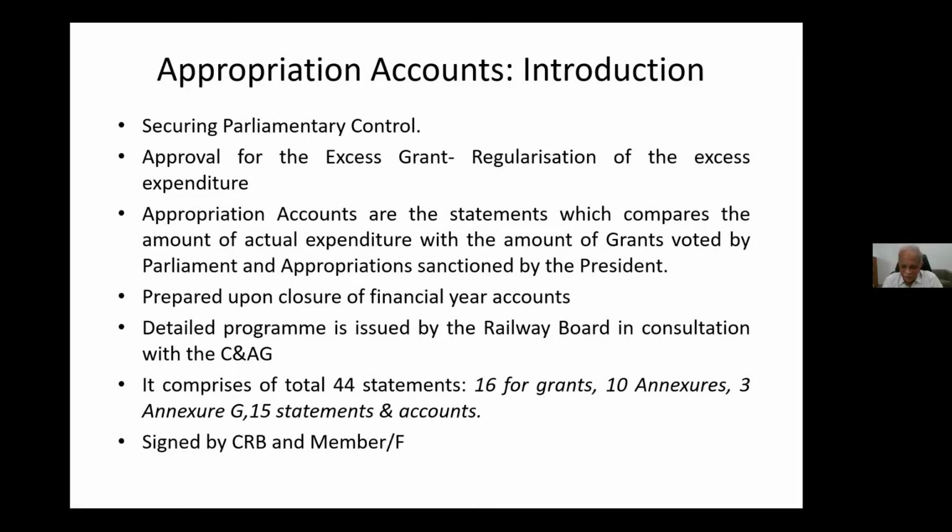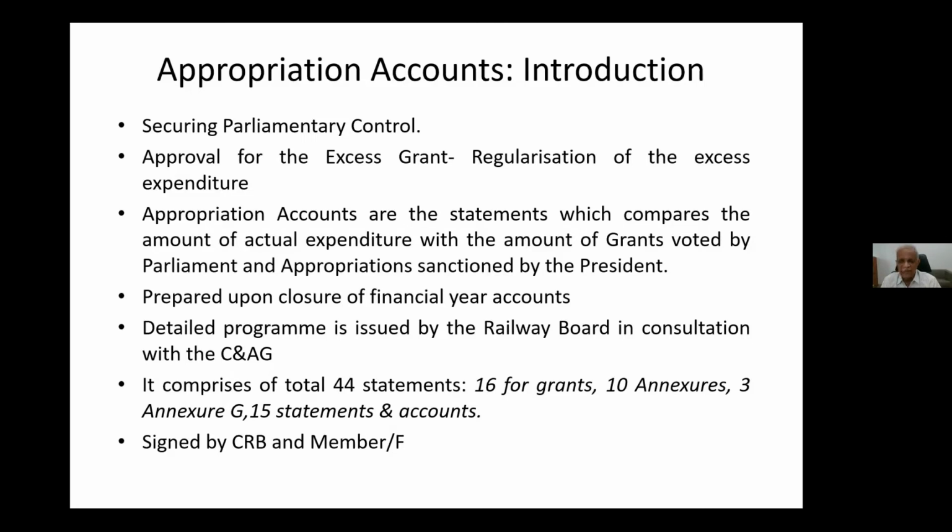And most importantly, these statements will be signed at the railway board level by CEO and chairman railway board, CEO and CRB, and member finance.